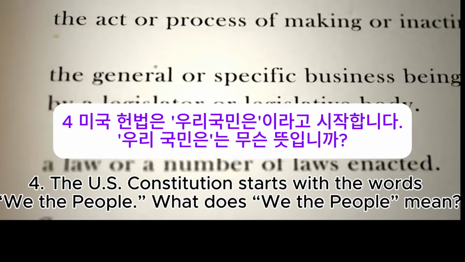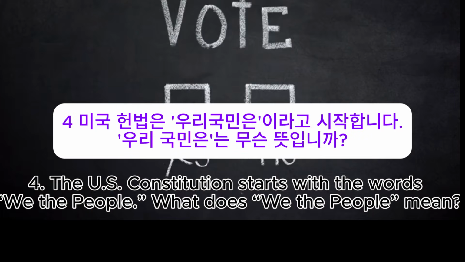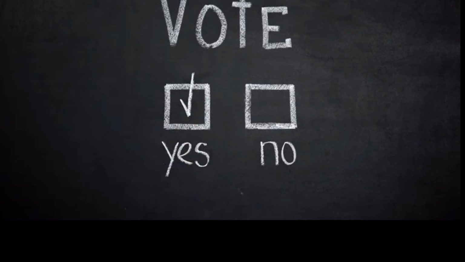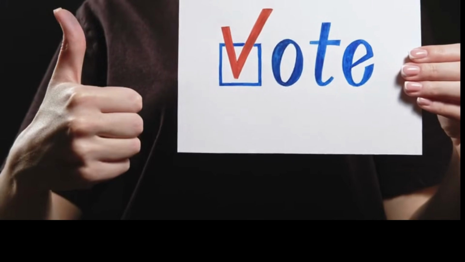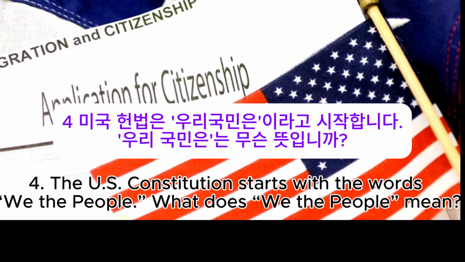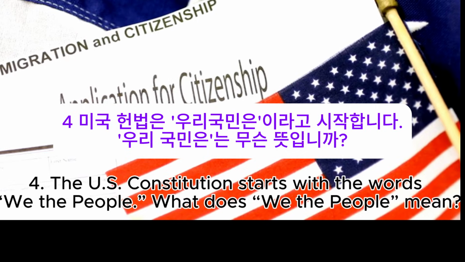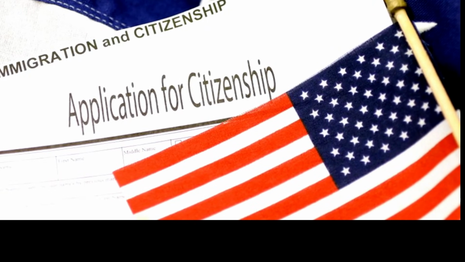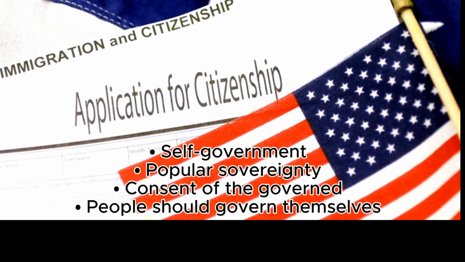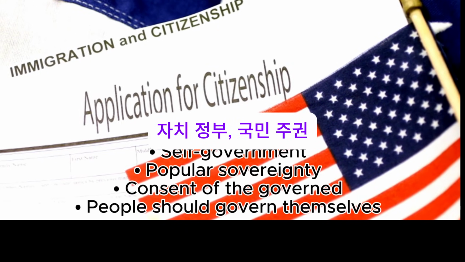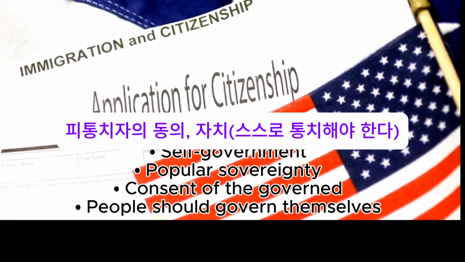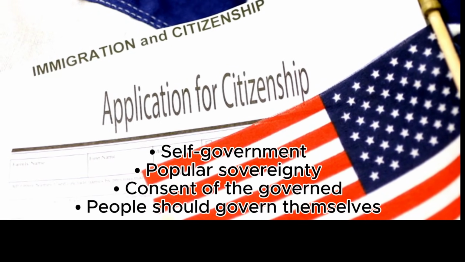4. The U.S. Constitution starts with the words, "We the people." What does "we the people" mean? Self-government. Popular sovereignty. Consent of the governed. People should govern themselves.